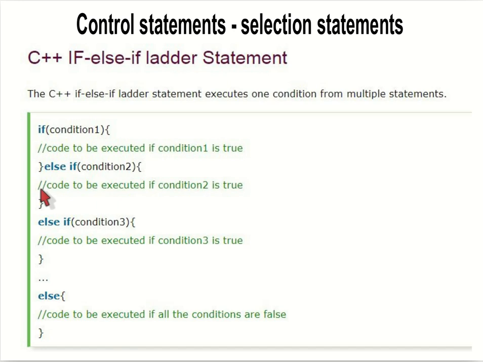This code will be executed only if condition 1 is false and condition 2 is true. In this case, this one will be executed only if condition 1 is false, condition 2 is false, and condition 3 is true. And at last we have the else part. If none of these conditions are true, then this else part will be executed. So this is known as the if else if ladder statement.